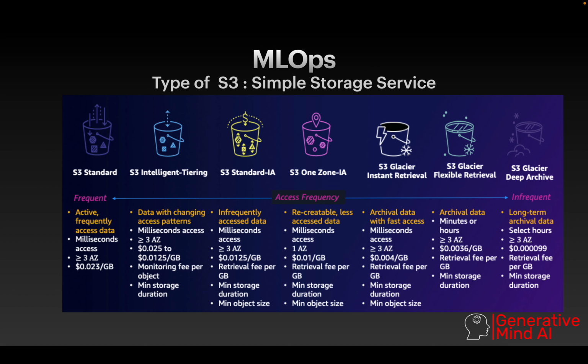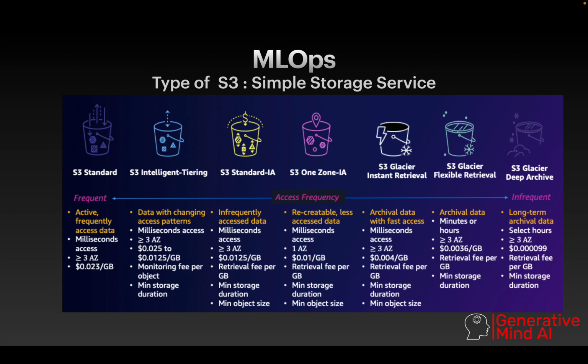The fifth one is S3 Glacier Instant Retrieval. Basically it archives data with fast access. Whenever you want to access any data fast, within milliseconds, again the cost is going to be really high, and you are able to see the cost is between 0.04 and 0.4. This is how we see S3 Glacier Instant Retrieval.